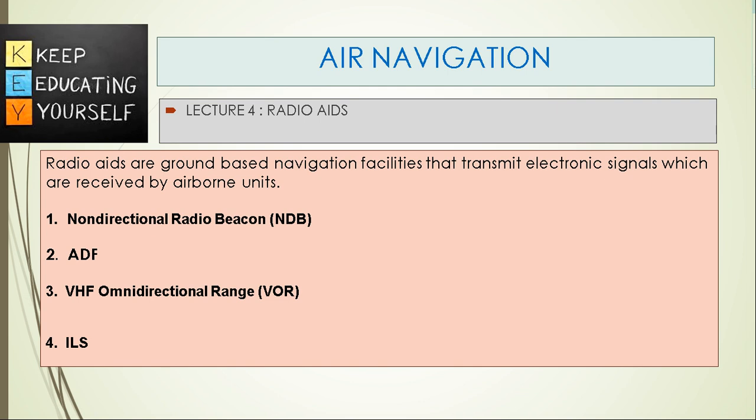Air Navigation Lecture 4: Radio Aids. Radio aids are ground-based navigation facilities that transmit electronic signals which are received by airborne units. Here we will cover NDB, ADF, VOR, ILS.